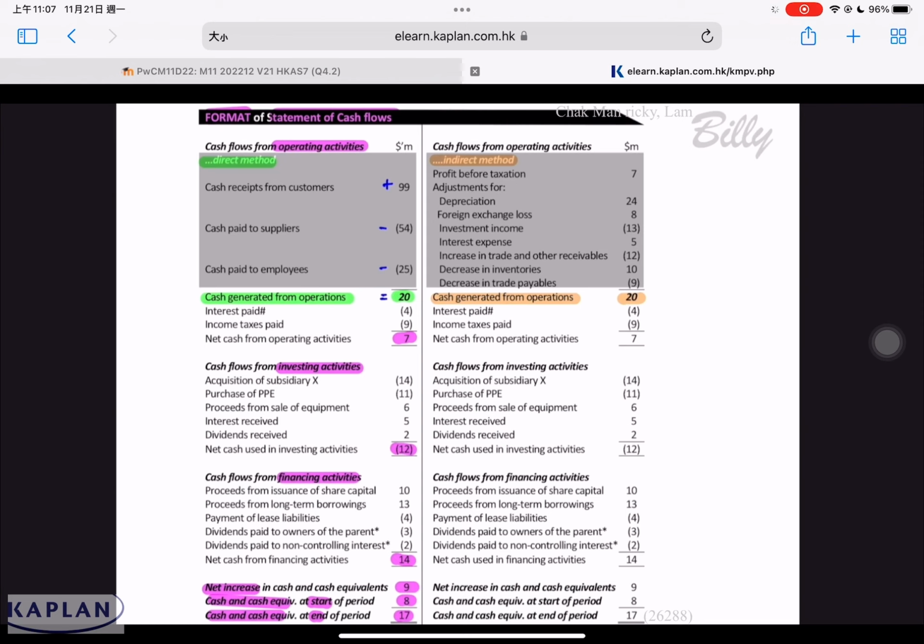Another method is to use what we call the reconciliation method. It's to reconcile profit before tax to cash generated from operation. We calculate the cash generated from operation indirectly. To understand this method, we need to understand how the figure is being determined in the first place.